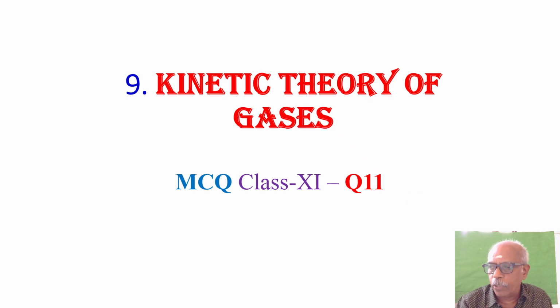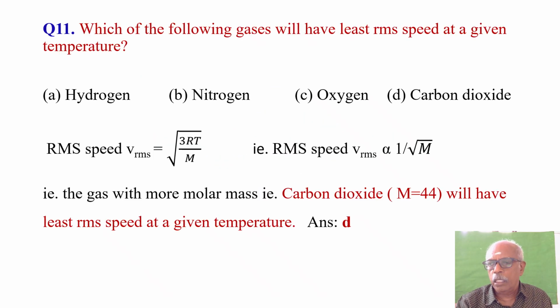In today's video, we are going to solve a multiple choice question from the chapter Kinetic Theory of Gases. The question is, which of the following gases will have least RMS speed, that is minimum RMS speed, at a given temperature? It means what? Temperature is constant. So, you are given four options: hydrogen, nitrogen, oxygen or carbon dioxide.